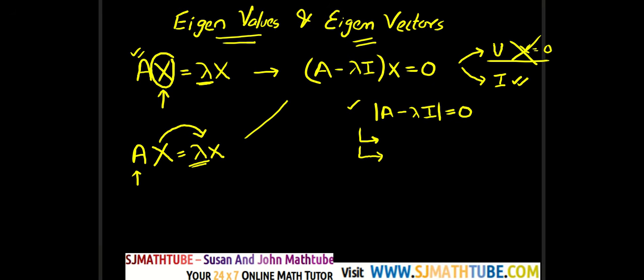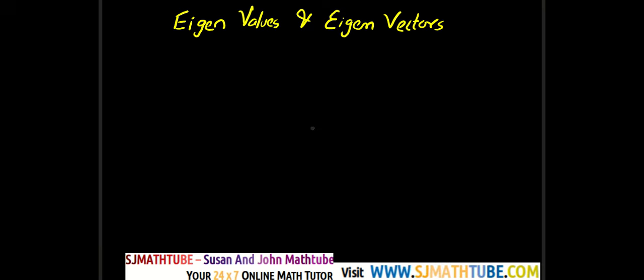And this simplifies to (A minus lambda I) x equal to 0, a homogeneous system. And we are trying to find the condition for infinite solutions, or we are trying to pick out lambda so that we will get infinite solutions, because the unique solution is a trivial solution. And the condition is very simple: you find determinant of A minus lambda I equal to 0. Okay, now let's do one problem and try to understand.